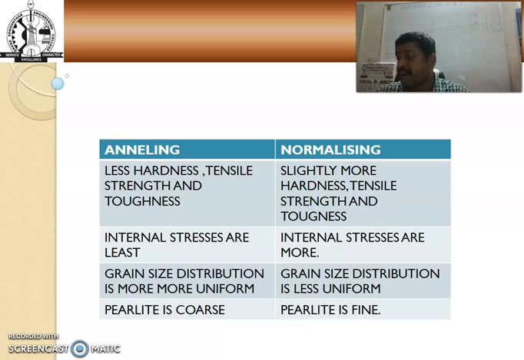Annealing improves the machinability of medium carbon steel, and normalizing improves the machinability of low carbon steel. After the annealing process, the microstructure contains less pearlite, but after the normalizing process, the microstructure contains more pearlitic structure.